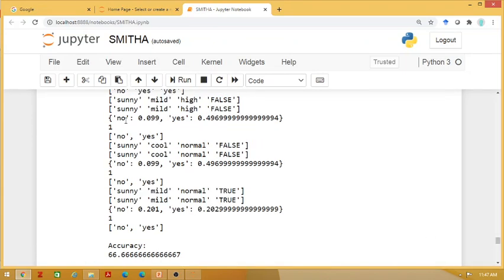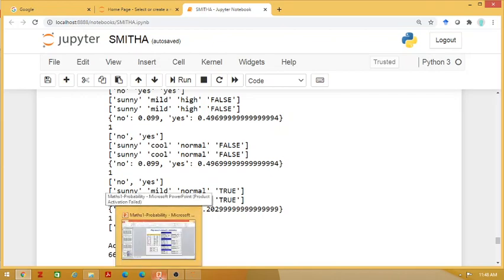Here you can see that for the no class the probability is this, and for the yes class it is like this. Therefore this is classified into yes, 1 meaning yes. For the second instance, no is the same, yes is this, so this is also classified into 1. For the third, the no class is 0.201 and yes is 0.202, so this is also classified into 1. There is one misclassification out of the 3, and the accuracy is 66.667.